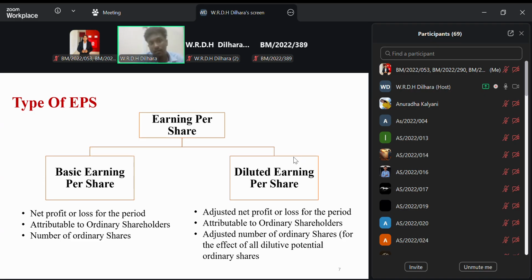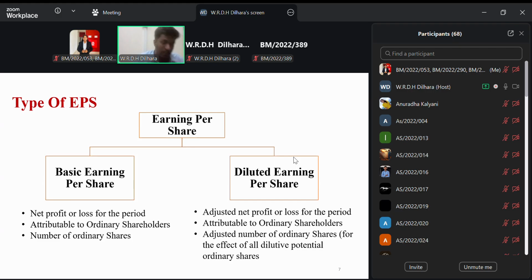This can't happen, right? You have to pay taxes. So the tax amount does not belong to us. It belongs to the authority of Sri Lanka. So we always need to take the net profit after tax in calculating earnings per share.